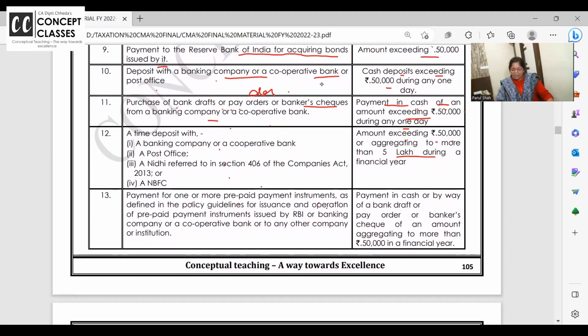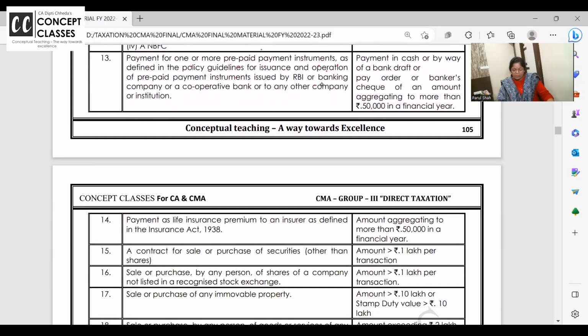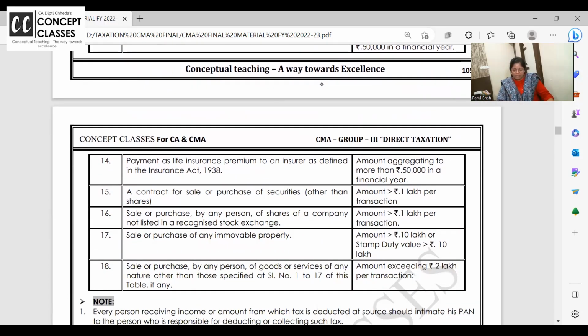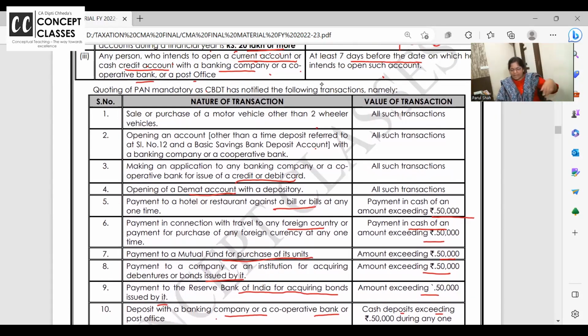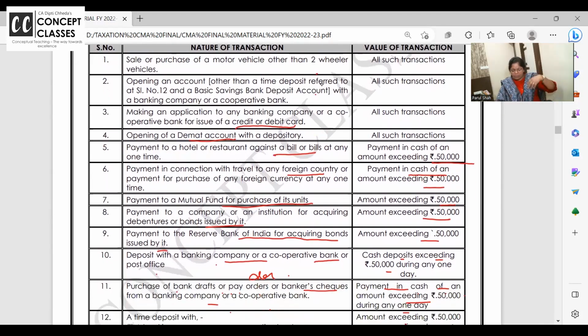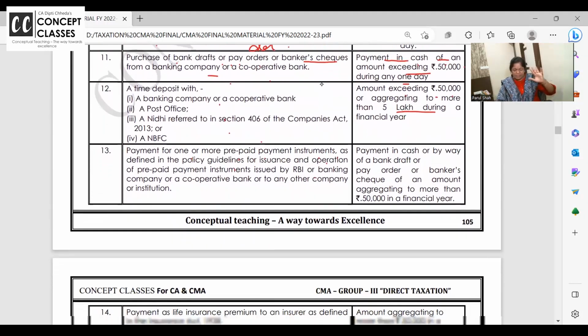instruments, demand draft banate hain, travellers cheque banate hain, pay orders. Pay order more than 50,000. Premium if you have paid more than 50,000. So until now, did you get all, share trading, all mutual fund, bonds, restaurant bills, all the limit is 50,000